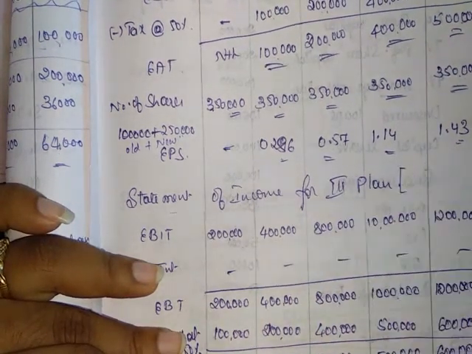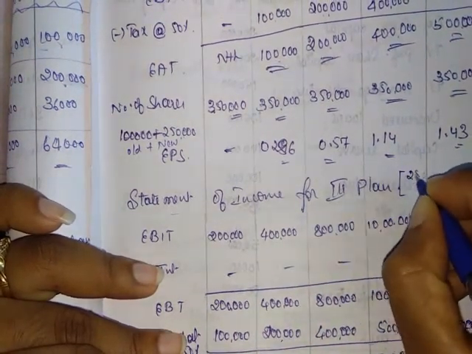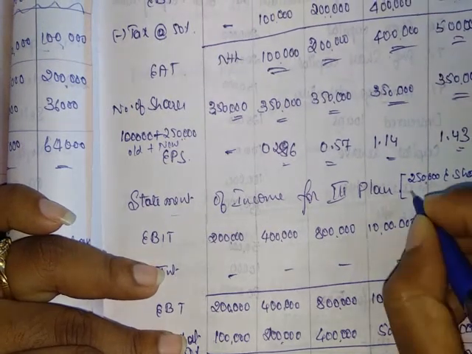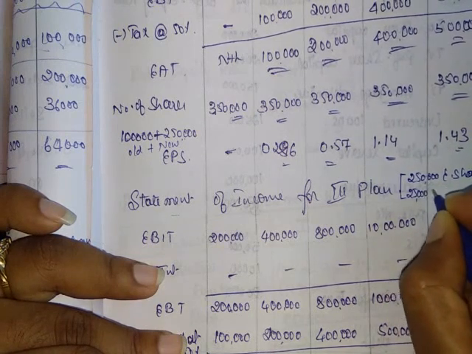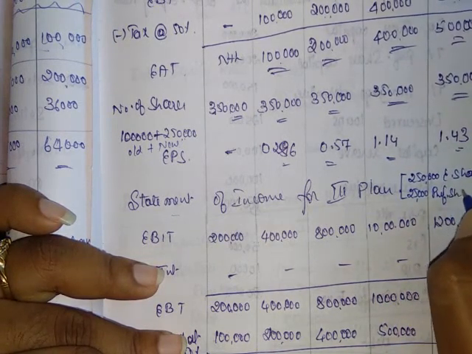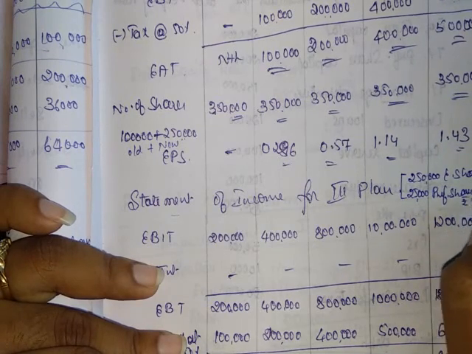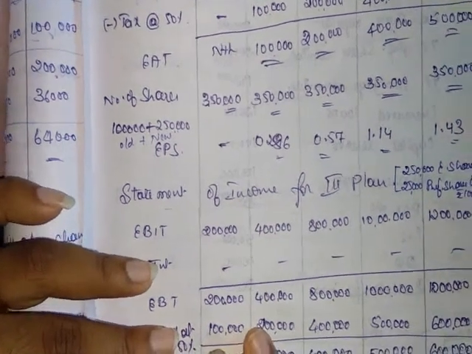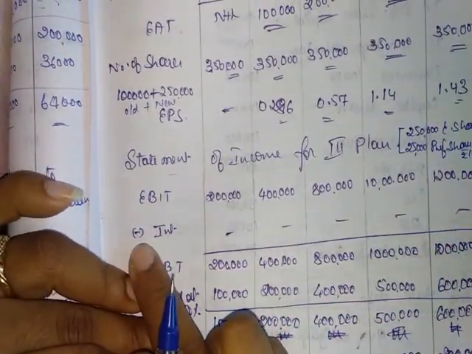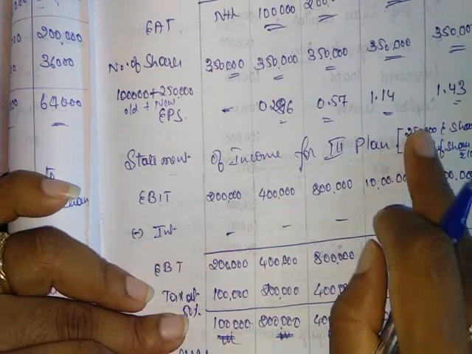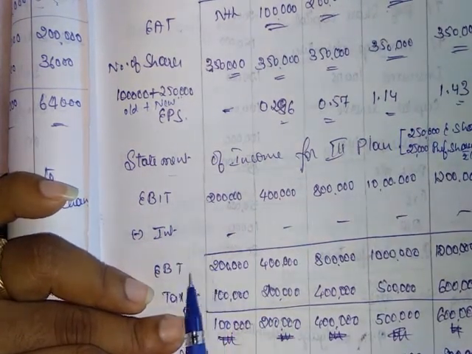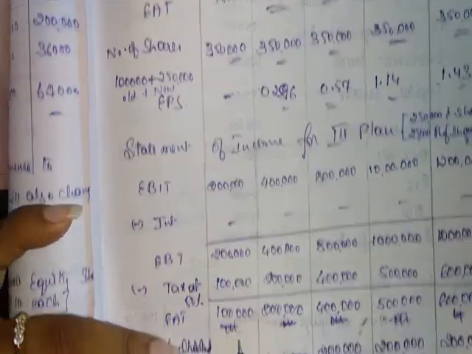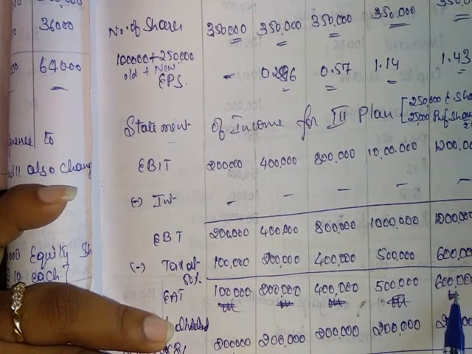In the last plan, statement of income for the third plan. So this plan has 2,50,000 equity shares and 25,000 preference shares of rupees 100 each. Okay. So EBAT same. There is no interest to deduct because there is no debenture. Then EBT remains same as EBAT. Less tax 50%. Then earning after tax 1 lakh, 2 lakh, 4 lakh, 5 lakh, 6 lakh.